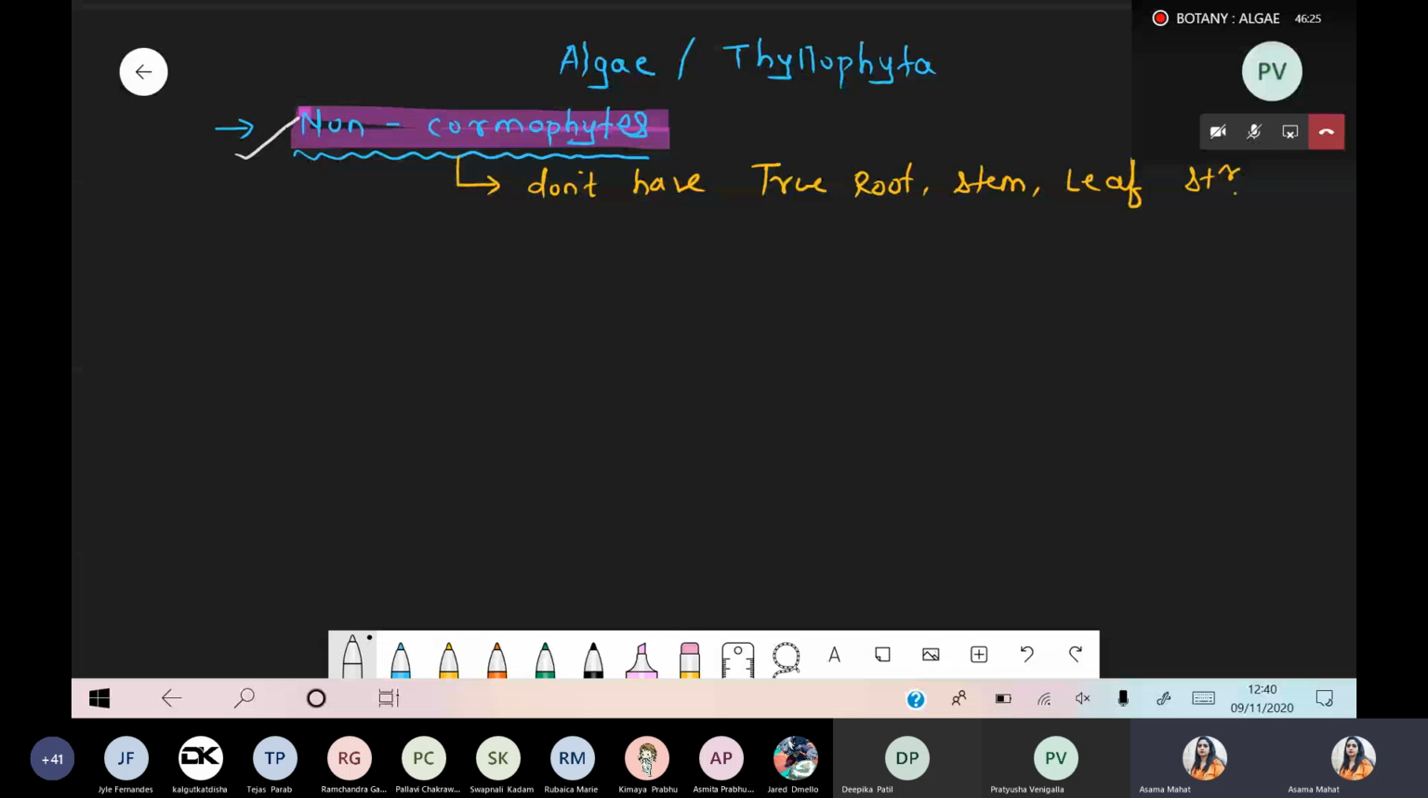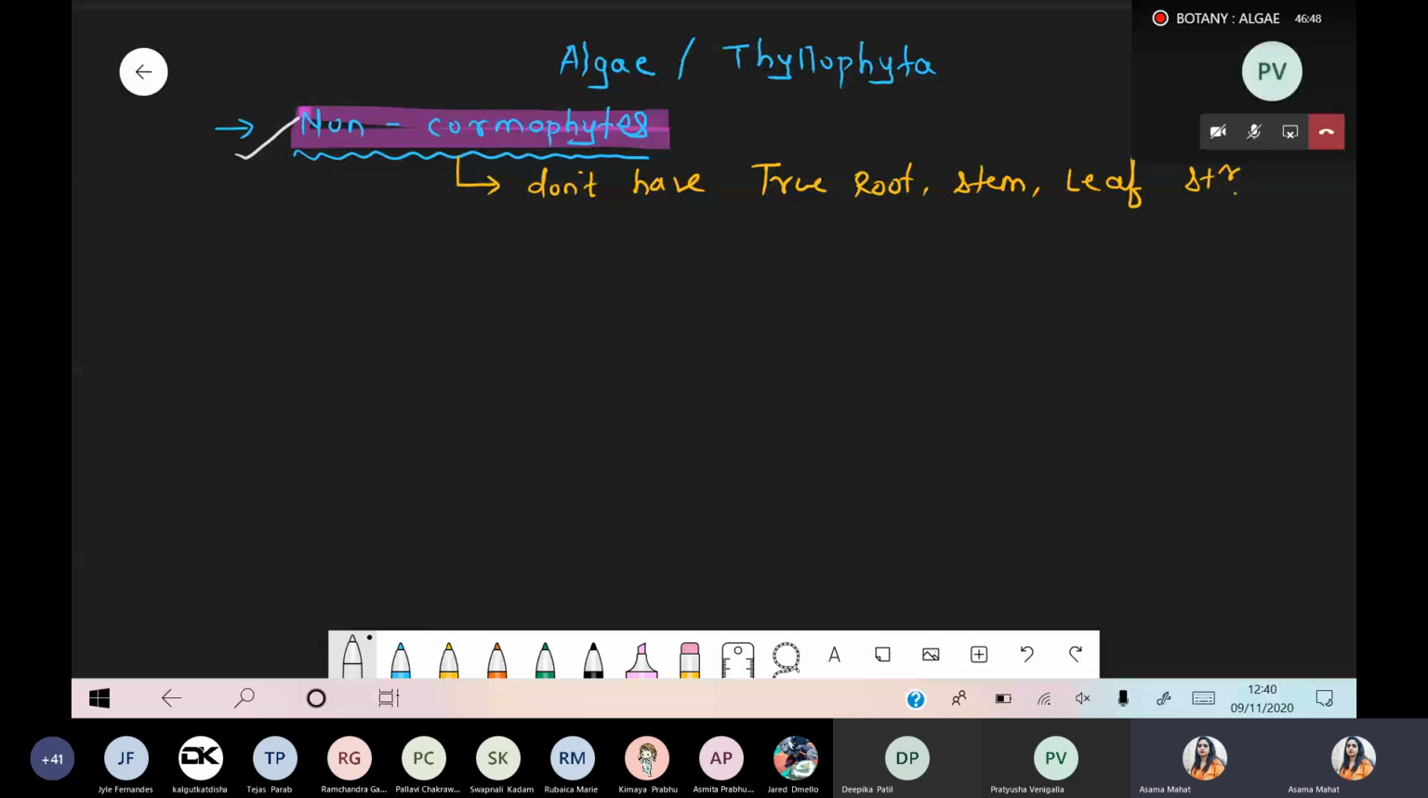Got it? This point is clear, everyone? What is the meaning of non-cormophytes? Yes or no? One concept: the plant that doesn't have a well developed or true stem, leaf and root-like structure. Such types of structures are called non-cormophytes.